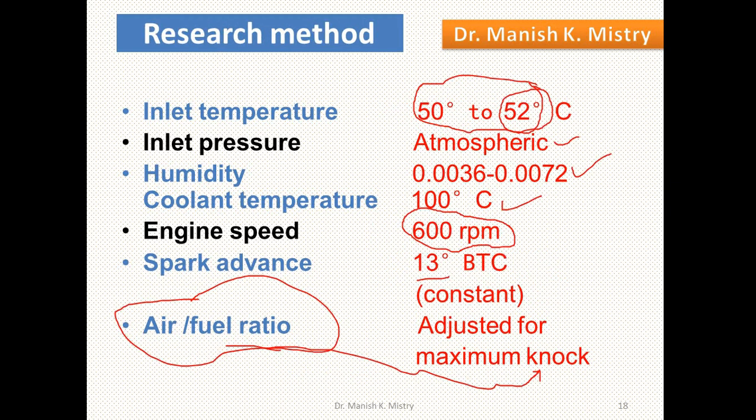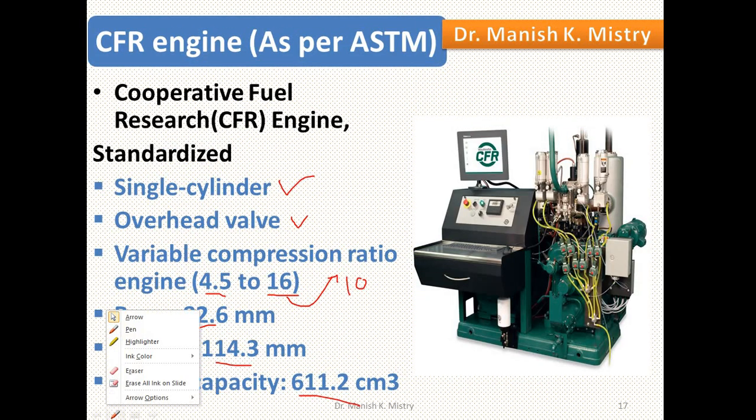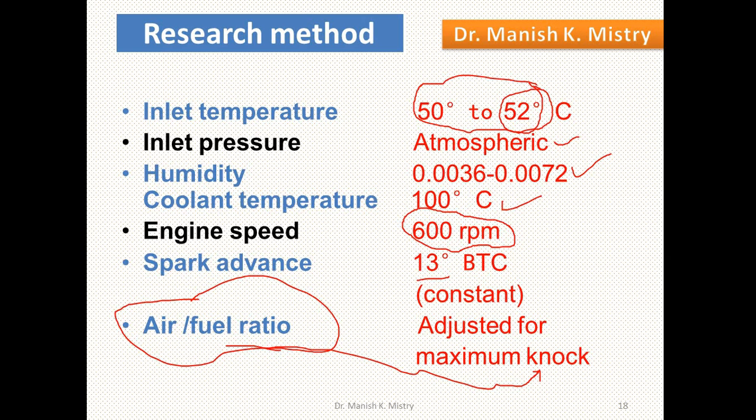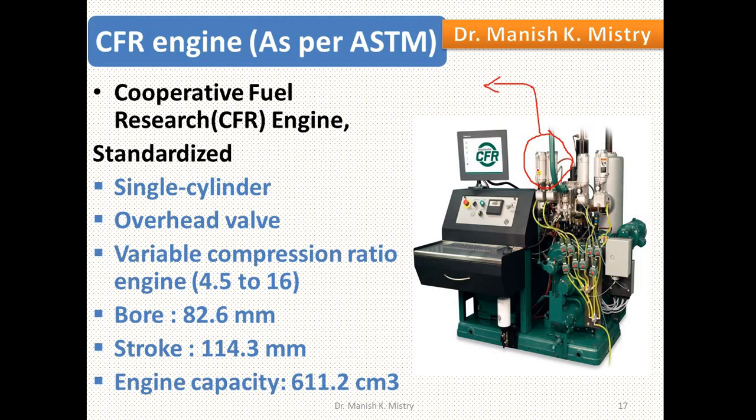Now what happens during the testing? First, fuel is taken into this vessel and the engine is run with two criteria, first for the research method and later for the motor method. If the knocking tendency of that fuel is equivalent to 100% isooctane with 0.4 gram tetraethyl lead, then the octane number of that fuel is 105.